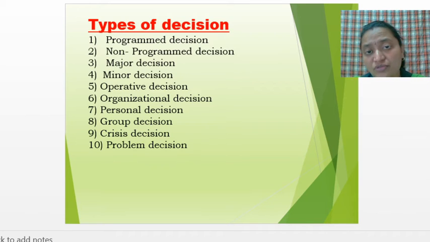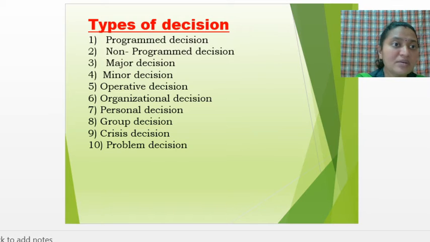Now, what is good for the organization or what is not good for the organization, that decision has to be taken by the management. That is organizational decision. Then the next one is personal decision. Now what do you mean by personal decision? It is related to the personal life of an individual or personal life of a person. Okay, like it is not related to the professional life.